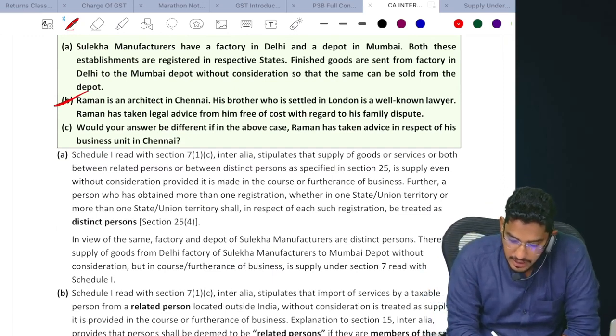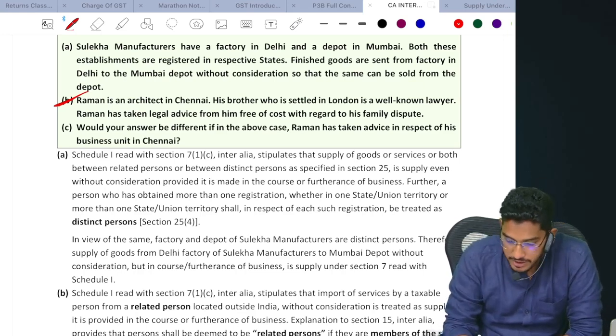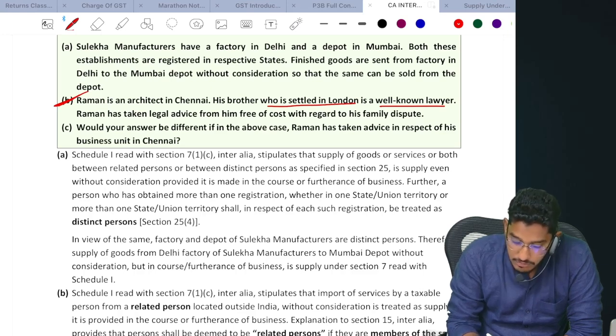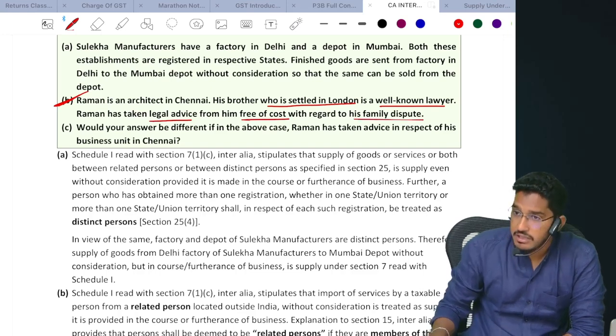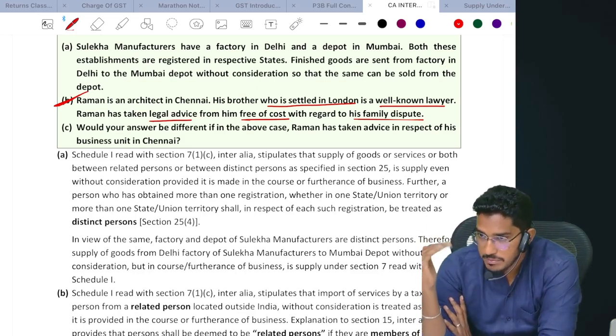Raman is an architect in Chennai. Look at the question here. His brother, who is settled in London, is a well-known lawyer. Raman has taken legal advice from him free of cost with regard to his family dispute. So once again, start implementing the chart. Importation of services. Is there a consideration? No consideration.